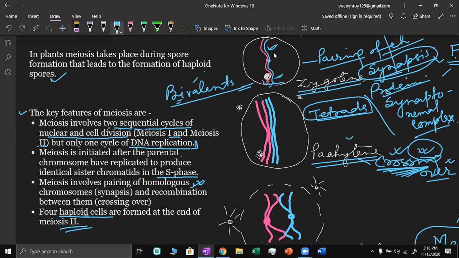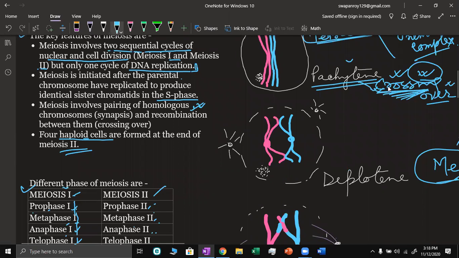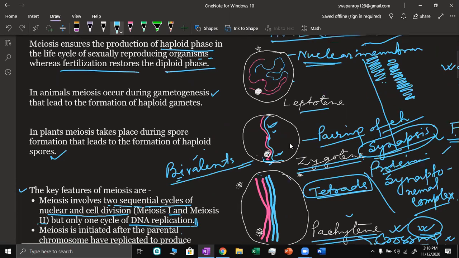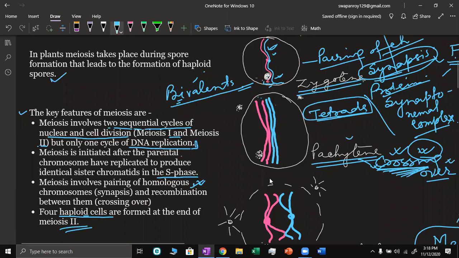That is why there is this pairing, synapsis. After that, this exchange has taken place. So what was the function of the pairing? For that exchange, they came close to each other. That is, they paired. So exchange has taken place.